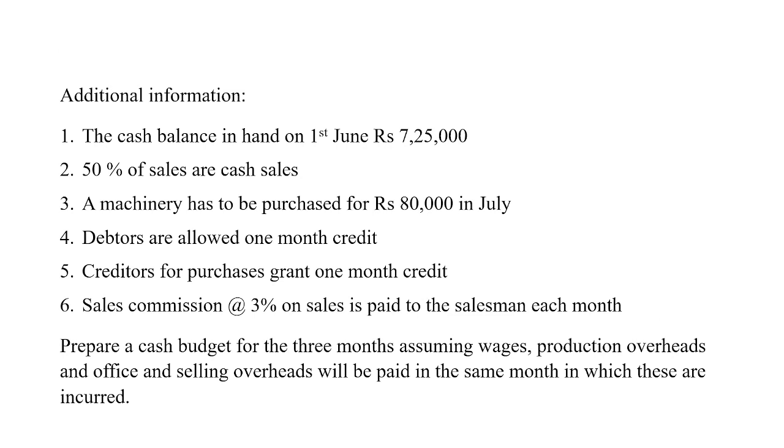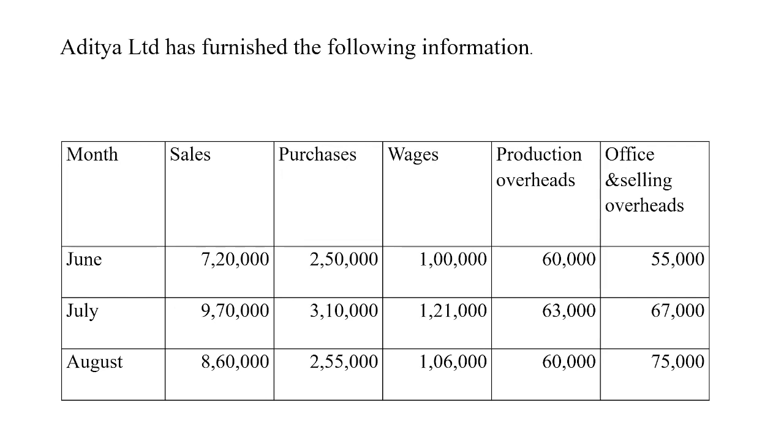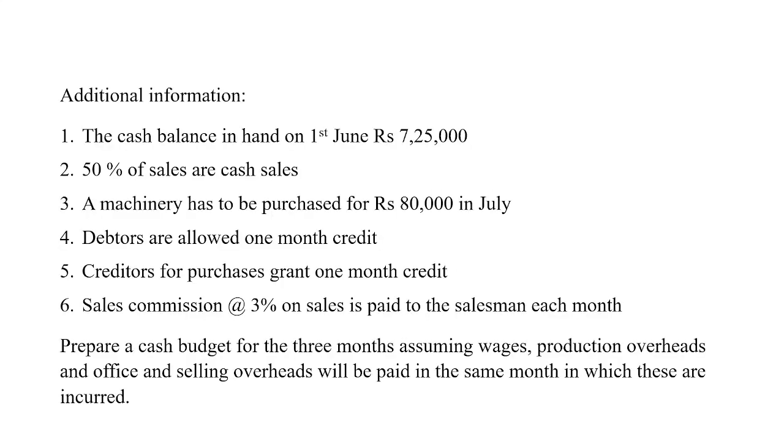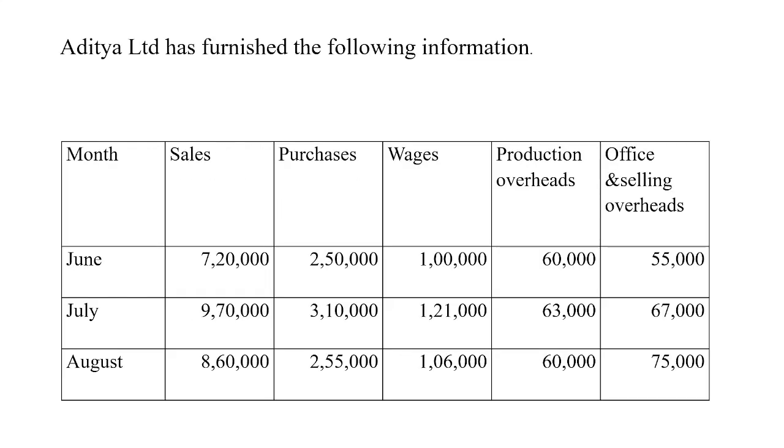Sales commission at 3% on sales is to be paid to the salesman each month. So the sales amount for each month is given, and we have to find out the sales commission, which is 3% of the sales. Prepare a cash budget for 3 months assuming wages, production overheads and office and selling overheads will be paid in the same month in which these are incurred.